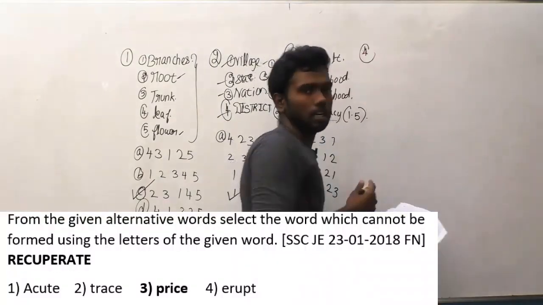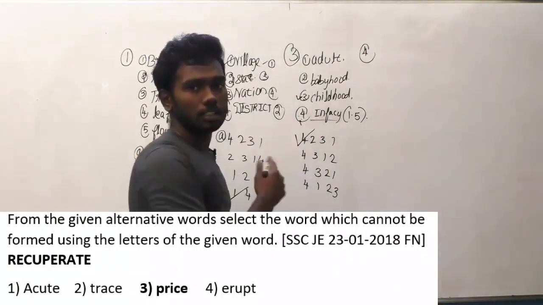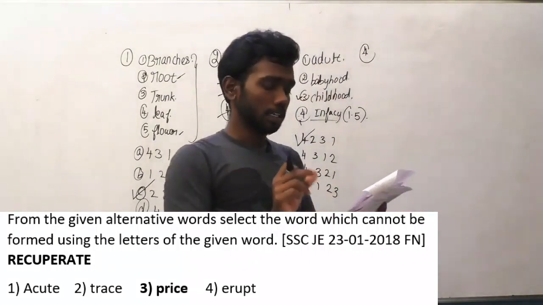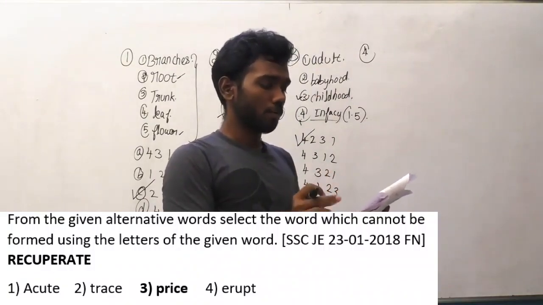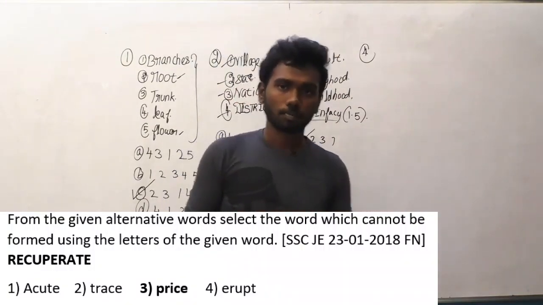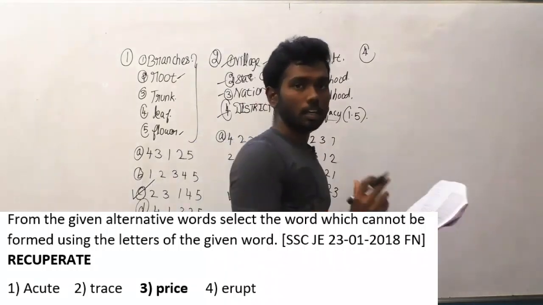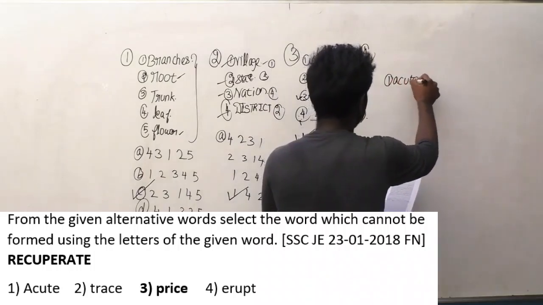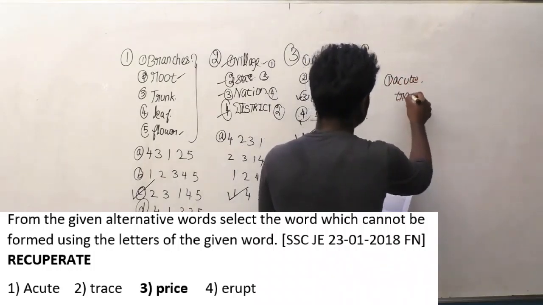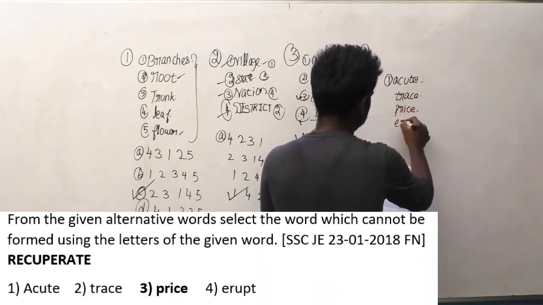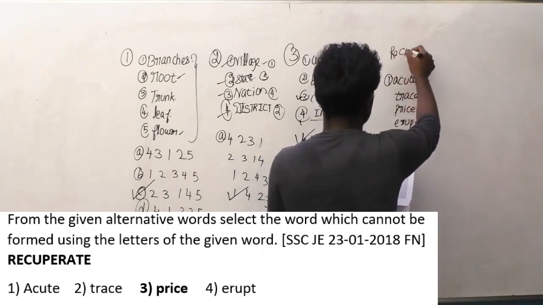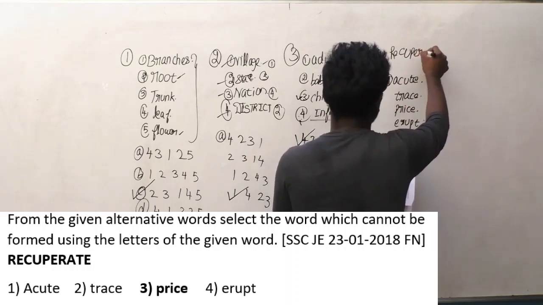This question deviates from the first three questions. This is a different type of question. Let me read the question. From the given alternative words, select the word which cannot be formed using the letters of the given word. Actually, there are some options given here. The options are acute, trace, price, erupt. And the question here is recuperate.